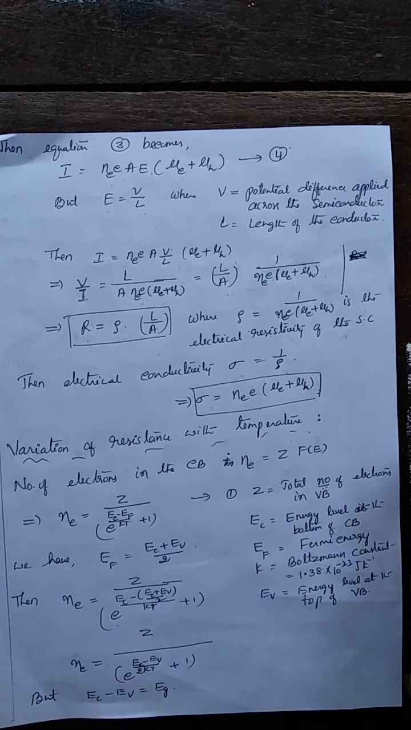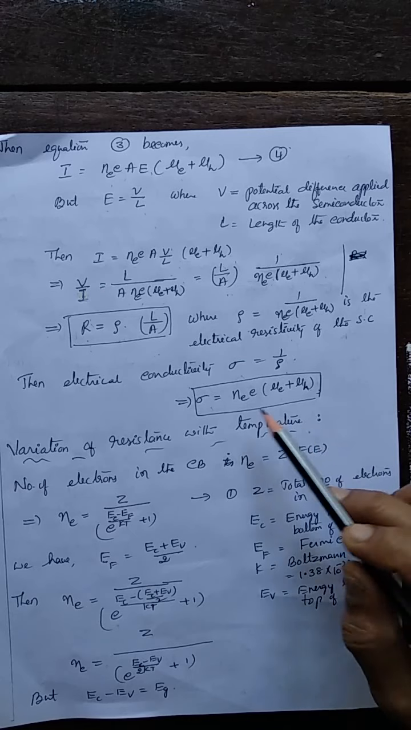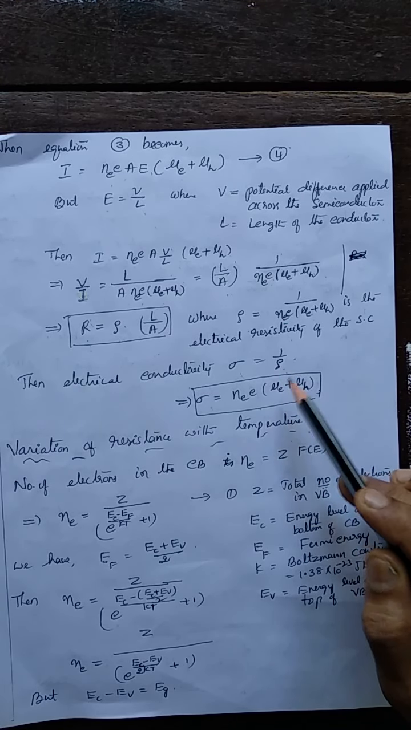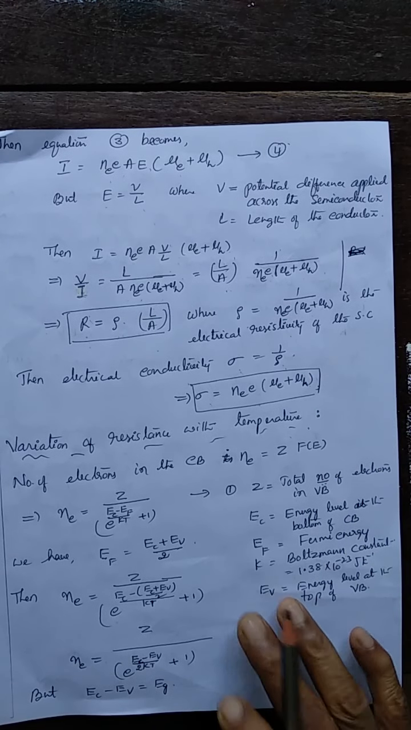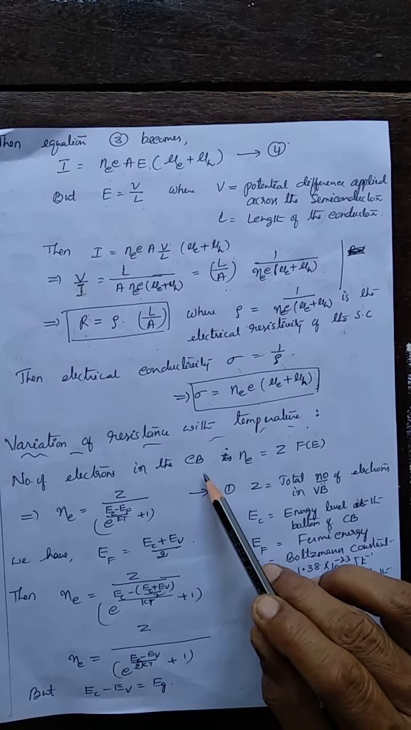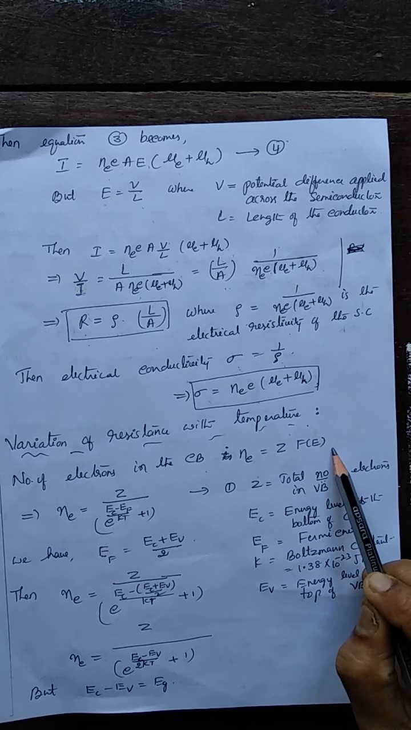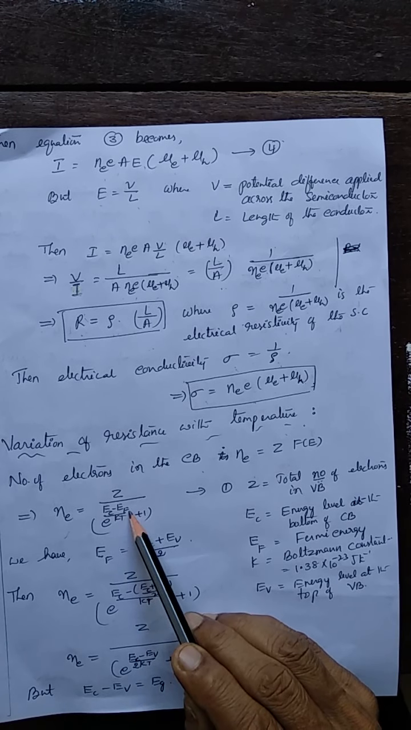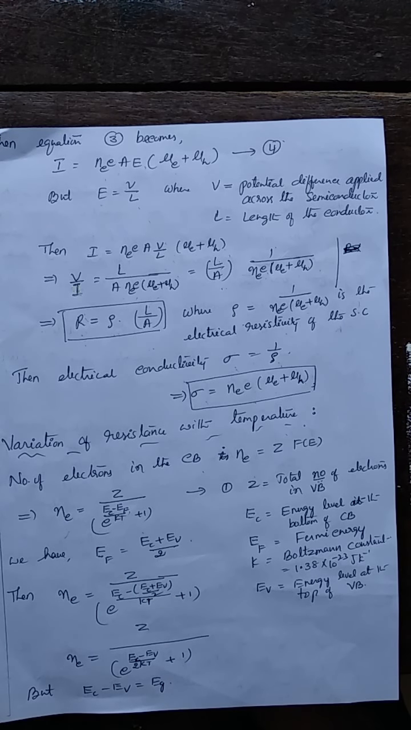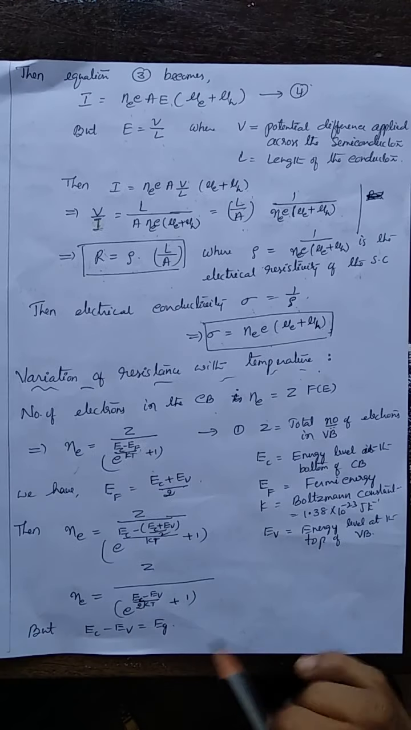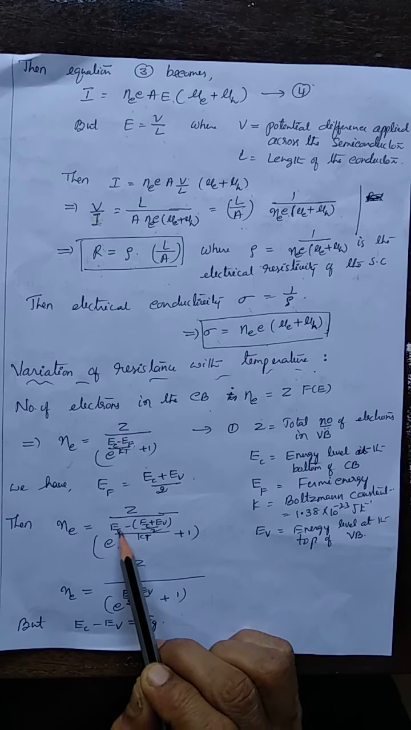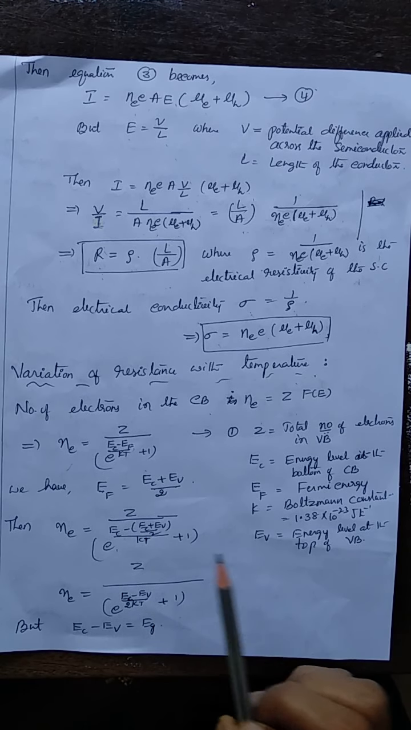As the temperature changes, either increases or decreases, how does sigma vary, or how does rho vary with the temperature? For this, consider the electrons in the conduction band, Ne equals Z into F of E. That is, Ne is Z by this. And here let us substitute EF. What is EF? Fermi energy. Fermi energy is (EC plus EV) by 2. Substituting and simplifying, what do you get here?